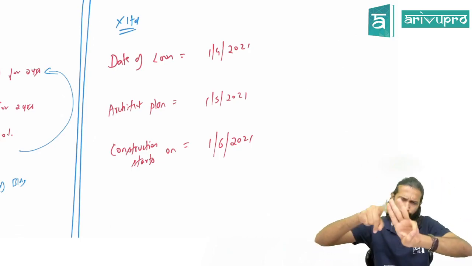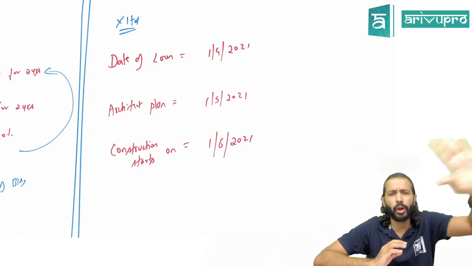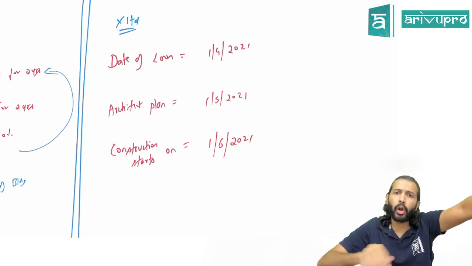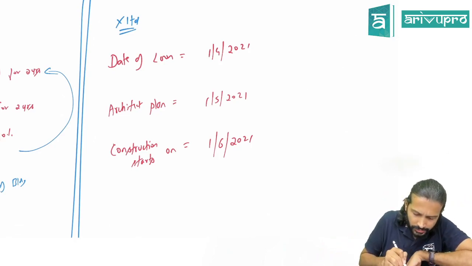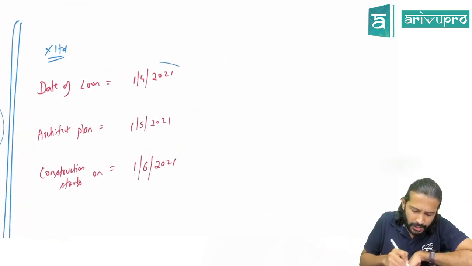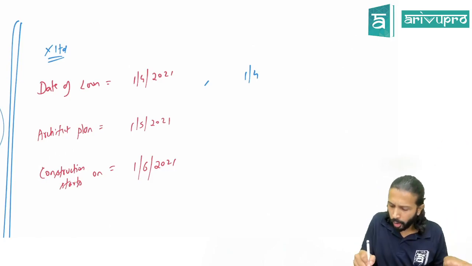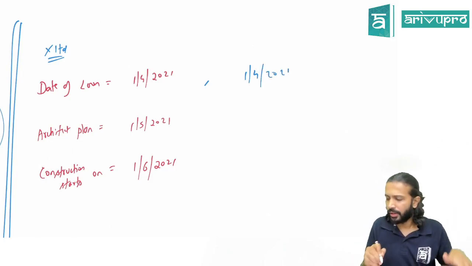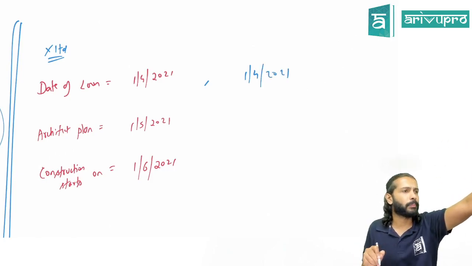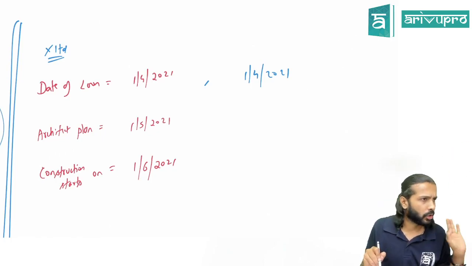There are 3 conditions for capitalizing borrowing cost. What is that? 1, borrowing cost should be incurred. Okay, let's test this. You took the loan on 1st April, so from which day do you have to start paying interest on this loan? 1st April, ideally, correct? So borrowing cost will start from which date? 1st April 2021. Second one is what? Expenditure on qualifying asset should have been incurred.